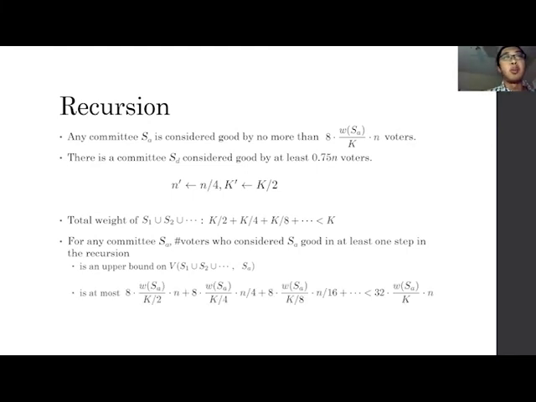And we also know that this amount is at most 8 times WSA over K over 2 times N, plus 8 times WSA over K over 4 times N over 4, and so on by our recursion process. And so we know that sums to at most 32 times WSA over K times N. And by this, we have successfully proved that a 32-approximately stable committee always exists.